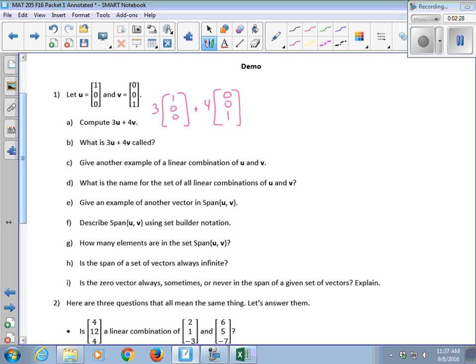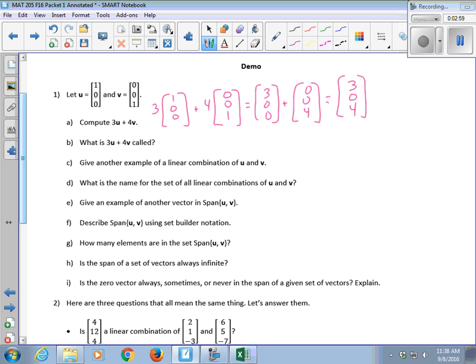You just multiply every entry in the vector by the scalar. So this becomes 3, 0, 0 plus 0, 0, 4. And then how do you add vectors together? X's with X's, Y's with Y's, etc. Yes, you add them component-wise. So we end up with 3, 0, 4 when you add them together.